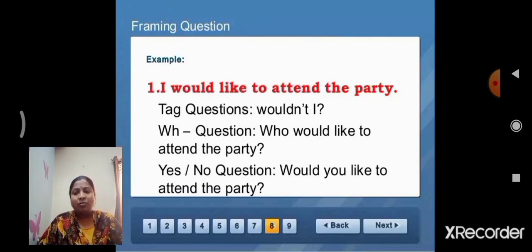When we take one example of the statement, we are able to write the three types of framing questions: tag question, WH question, yes or no question.